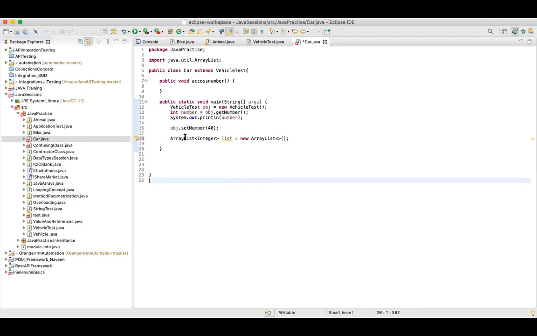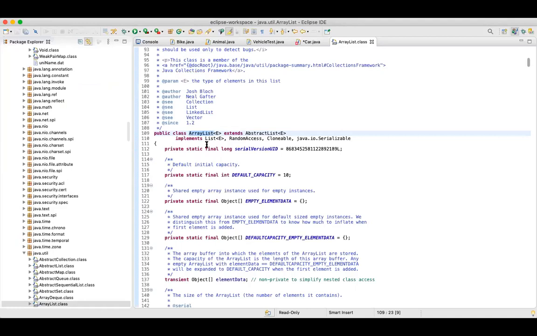Now when I click on this ArrayList and choose open declaration, we can see, as I explained, that this class is extending AbstractList and implementing List. We saw list as an interface, and we saw the class ArrayList implementing list.